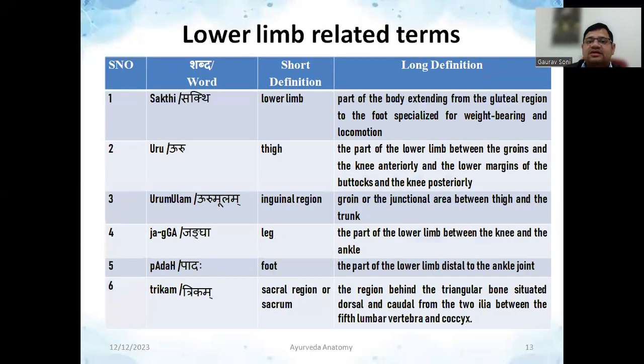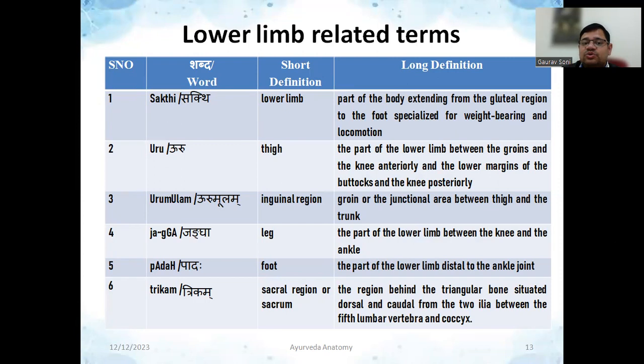Okay. Now, some terms related to the lower limb especially. So first of all, Sakti. Sakti is called the lower limb, like Bahu was called the upper limb. तो ये क्या है? The part of body extending from gluteal region to foot. It is specialized for weight bearing and locomotion. तो ये सारा बॉडी का वेट जो है इसी के ऊपर रहता है और ये चलने में भी हेल्प करता है, इसलिए specialized for weight bearing and locomotion.